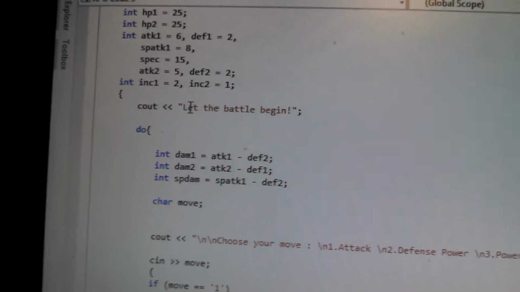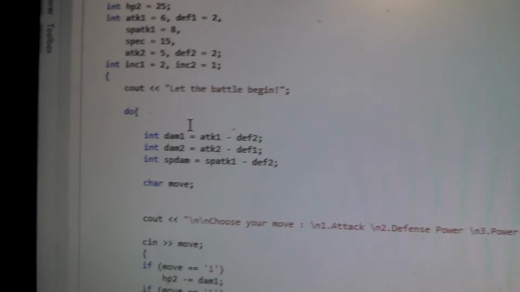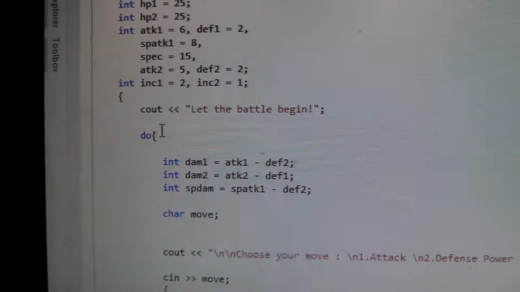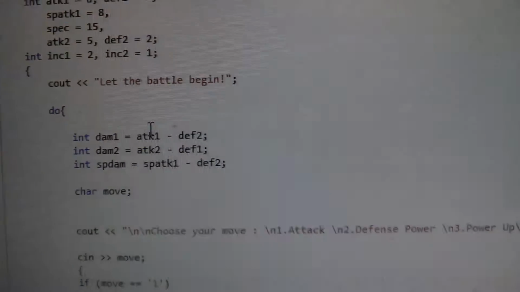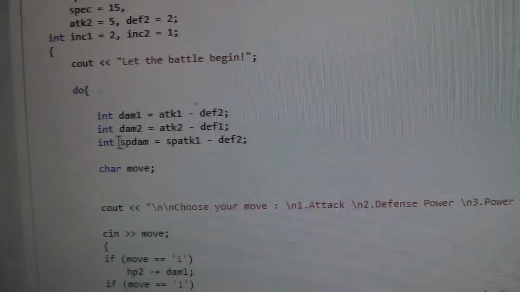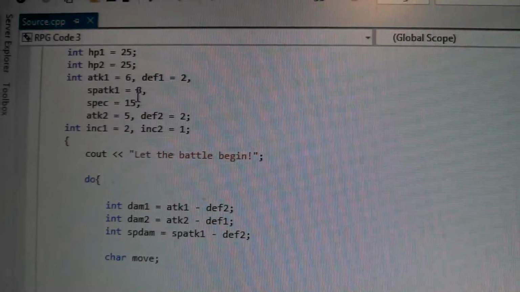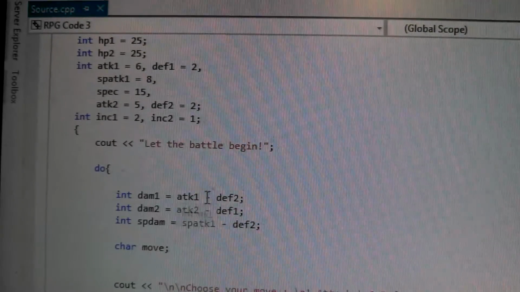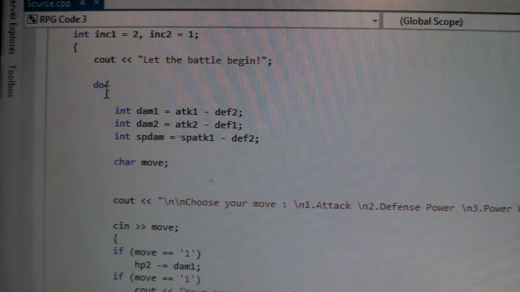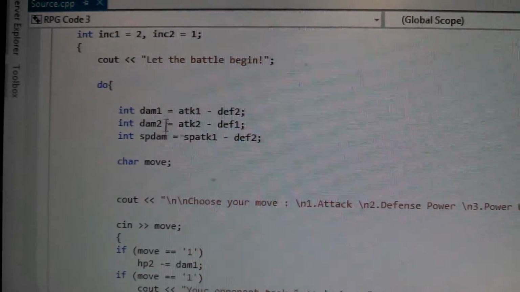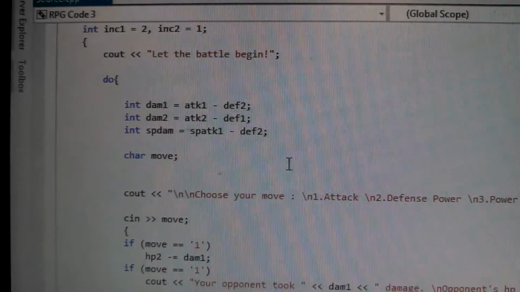Cout, and these quotes show that it will show exactly what it is. Let the battle begin. Do. Yeah, the all-famous do loop. So do a lot of this while something else, but I'll get to that. This is damage. Damage equals attack 1 minus defense 2. You know, stuff like that. How your damage will be depends on your attack and your opponent's defense.